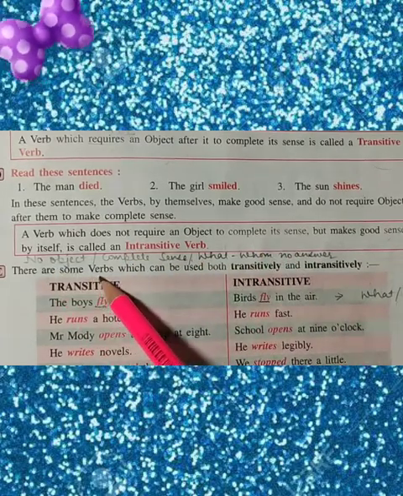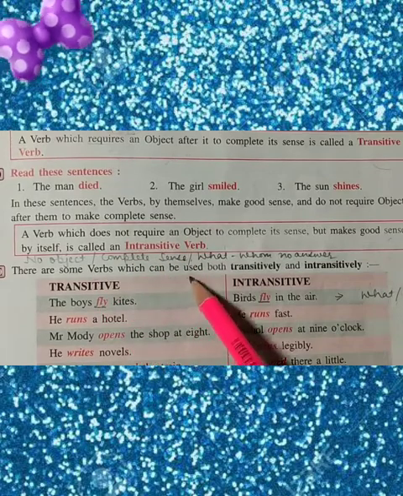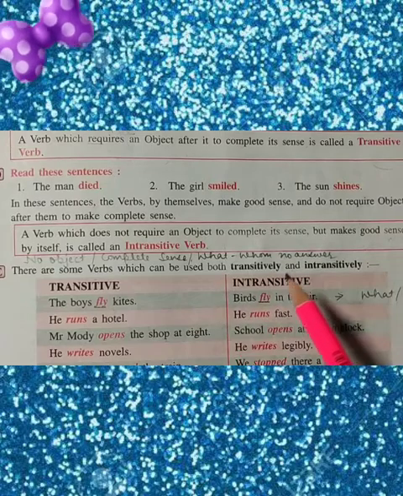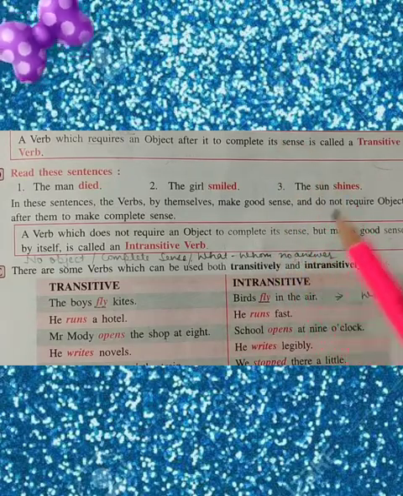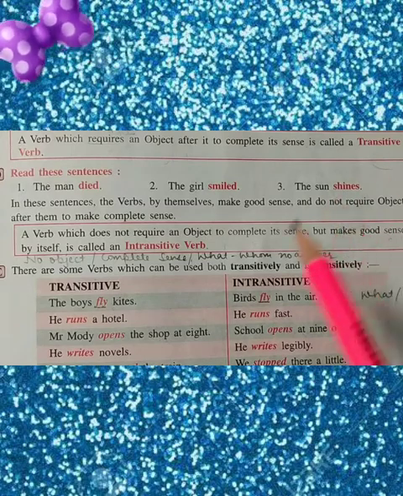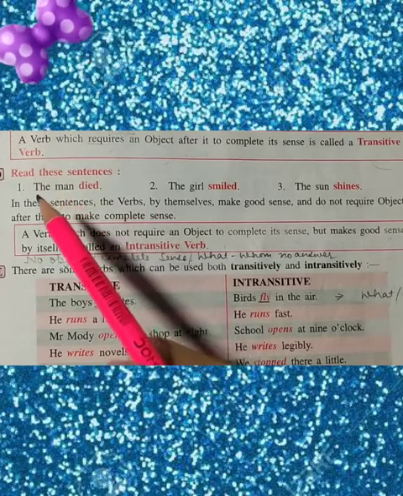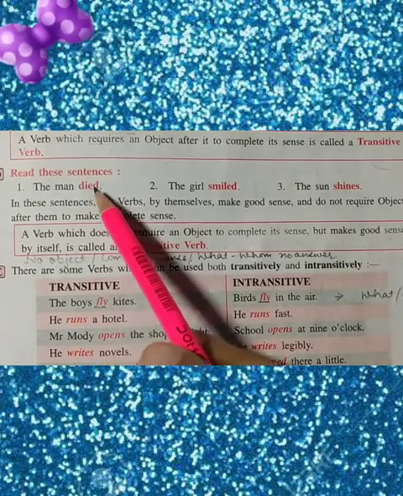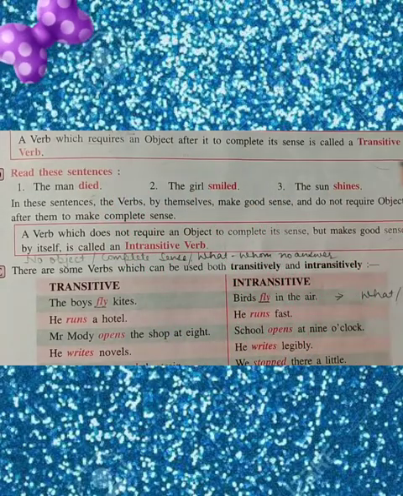So no object makes complete sense, and it gives no answer for what or whom. So with no direct object, it requires the meaning but does not require an object. You can see in the example, the man died. It is a complete sense. It is making good sense. The girl smiled. The sun shines.